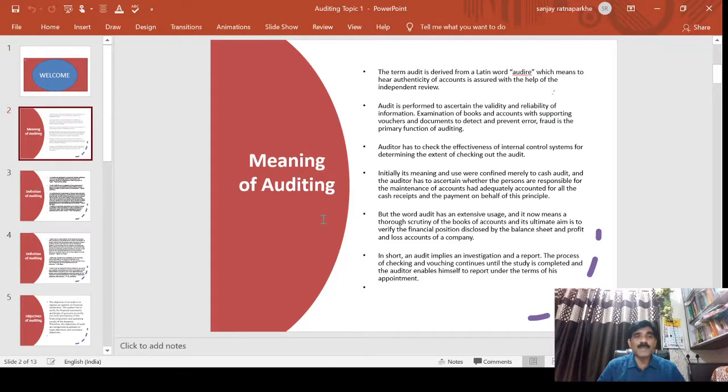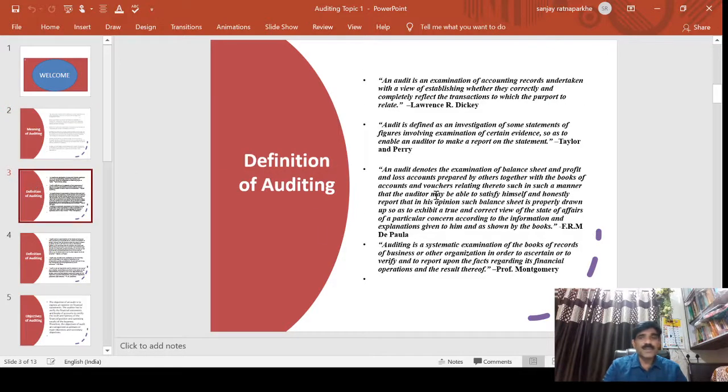According to that, we have to prepare the financial statements not only for the year, but every company tries to maintain the financial statement as per the requirements of international use. So now we should see the definitions. First of all, we go for the definitions. That is the definition of Lawrence Dicksee.